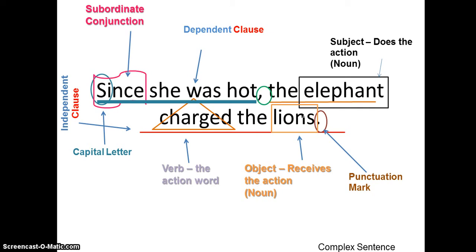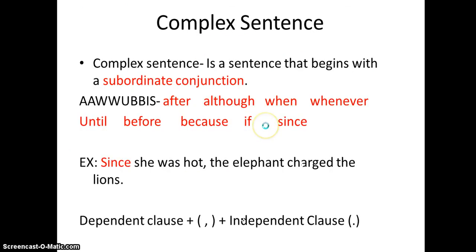In between the dependent clause and the independent clause, we got our comma. There it is. I know y'all were missing it. And that's how you make up a complex sentence: a dependent clause, complete with a subordinate conjunction, and then a comma, and then an independent clause afterwards.